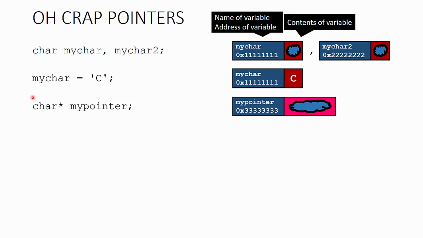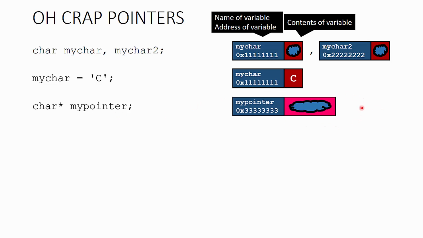And how do we know it's a pointer? Well, we know it's a pointer because we have a basic data type followed by an asterisk. And that lets us know we're talking about a pointer. And then we have the name of this particular pointer. Now this pointer can only point at a character. That's it. It can't point at anything else.